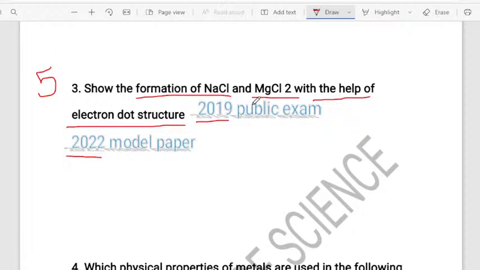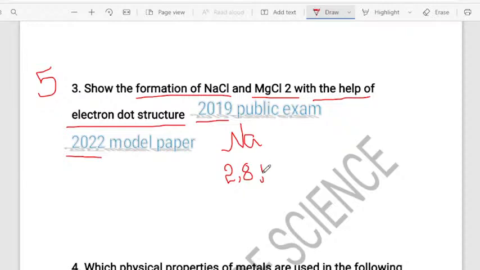I already told you how to write the formation of sodium chloride and magnesium chloride in the crash course. So very quickly I will glance. See, children, when you are writing the formation of sodium chloride and magnesium chloride, first you want to write the electronic configuration of sodium. See, the electronic configuration of sodium is 2, 8, 1. Okay.